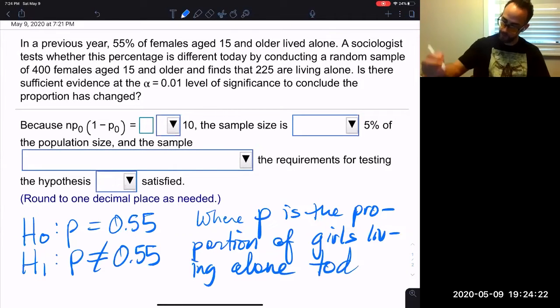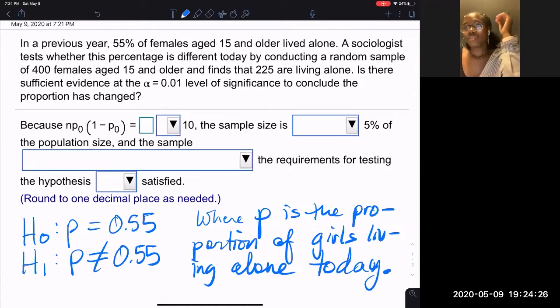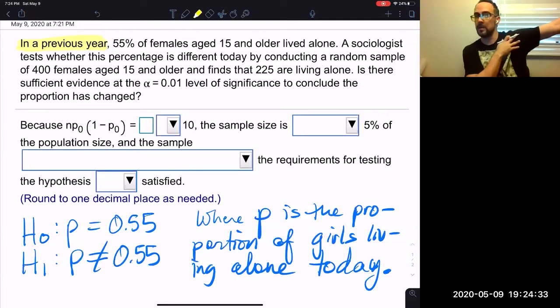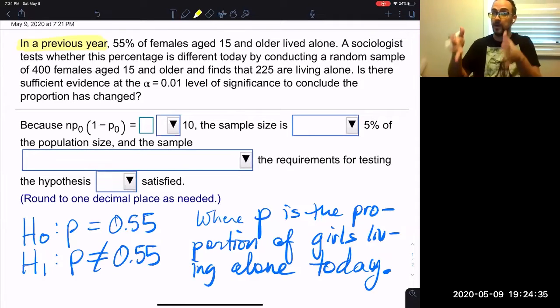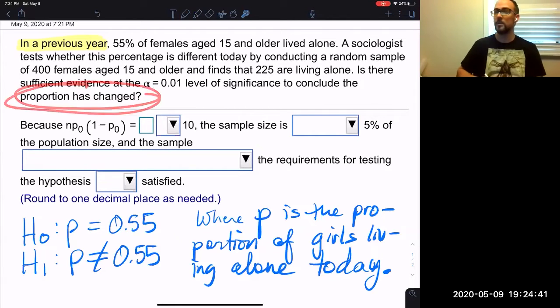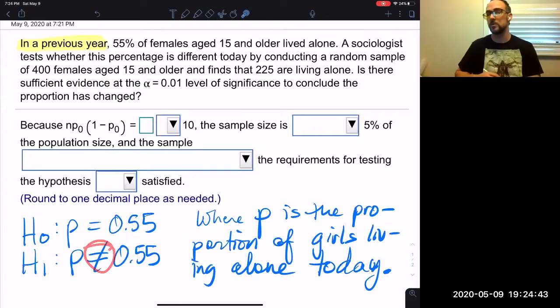There are two time periods. There is the past, the previous year, when it was 55%. And then there's right now. We want to know if right now the proportion has changed. So that's why I use not equal to, because that's what it means to have changed.